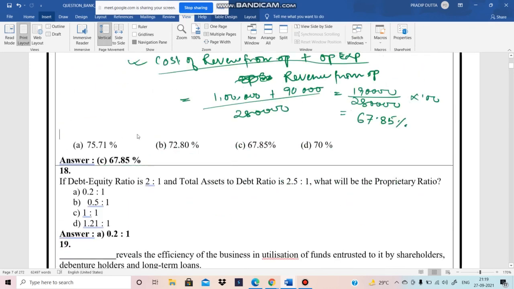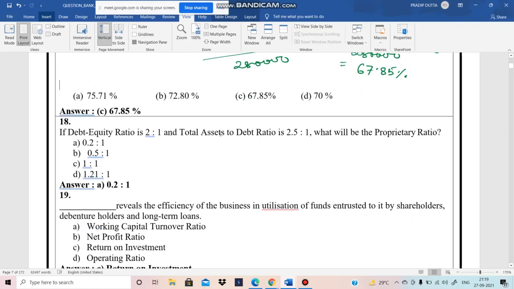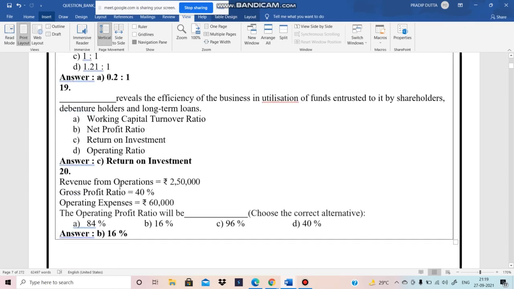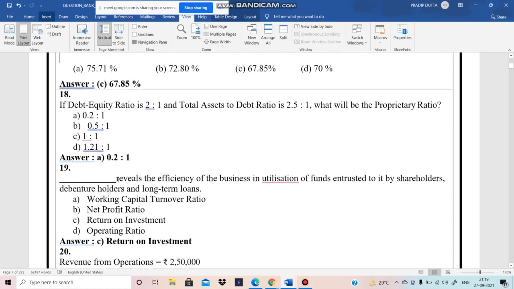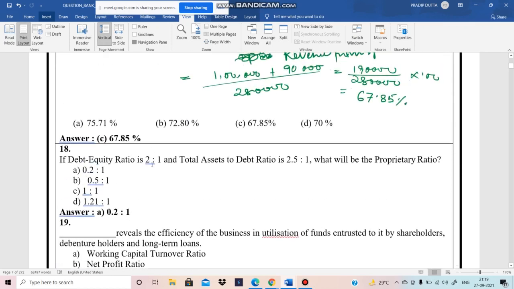Now the next one, debt equity ratio and total asset to debt is 2:5. What is the proprietary ratio? So what is the formula of debt equity ratio? Debt by equity.